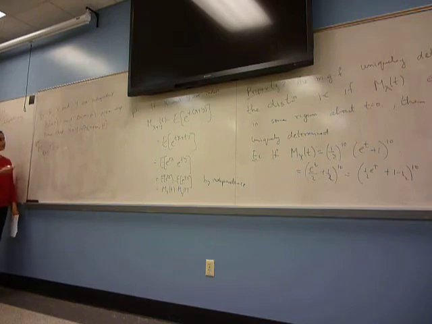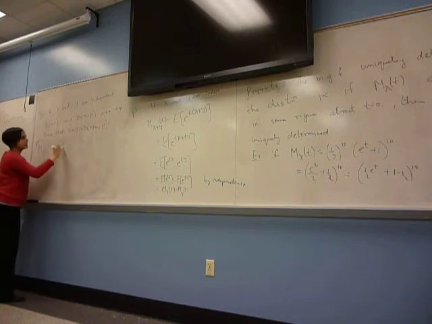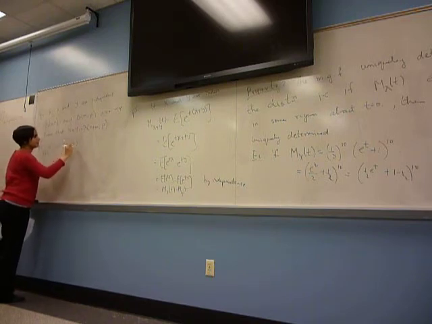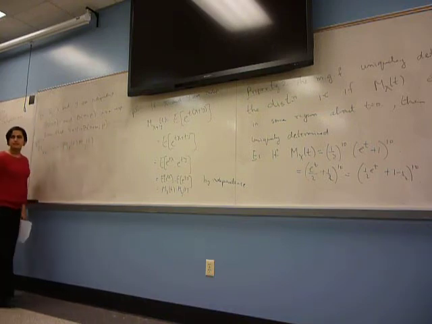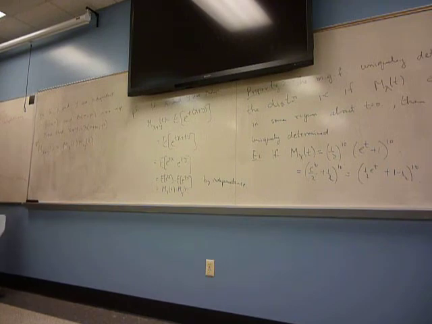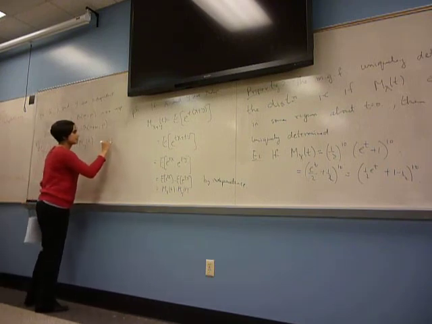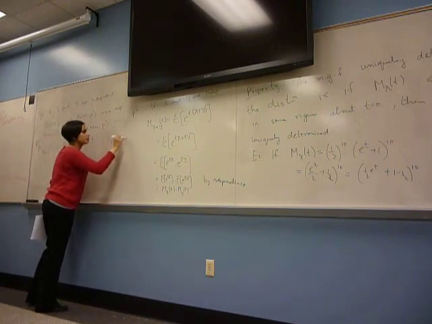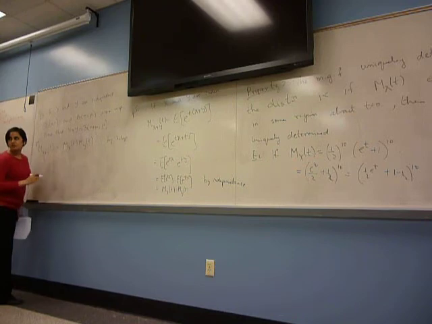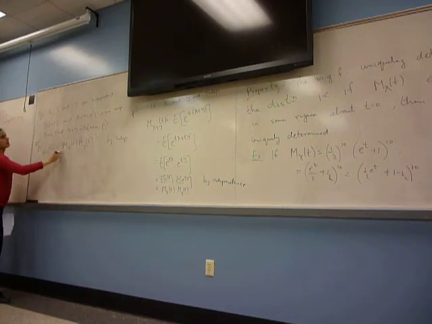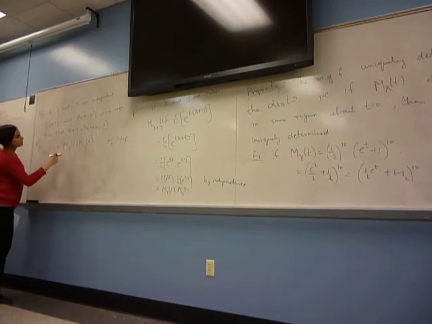By the first property, I know that if X and Y are independent, this is just M_X of t times M_Y of t by independence. And my first property basically said that if X and Y are independent, the moment generating function of the sum is the product of the moment generating functions. What is the moment generating function of X?